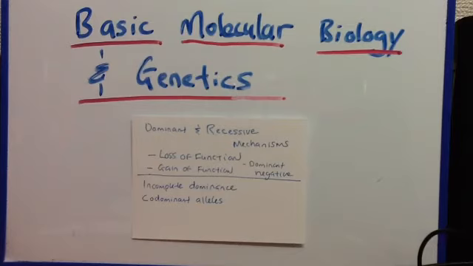So this is a mutant. The gain of function is only in dominant cases, but loss of function is usually recessive. So if you want to think of a way to remember it, loss of function is recessive, and gain of function would be dominant, and the dominant negative is mutant. So I hope that you understand that, and we're going to move on to another subject.